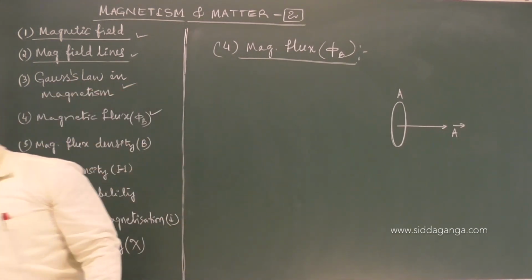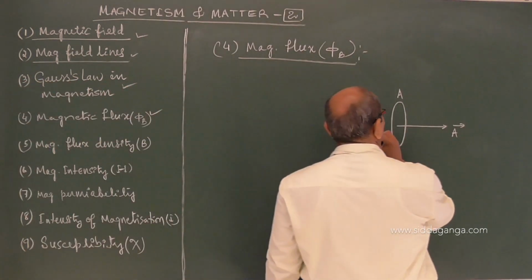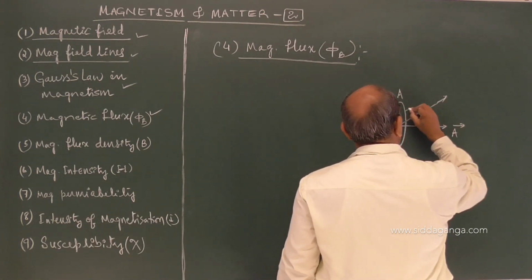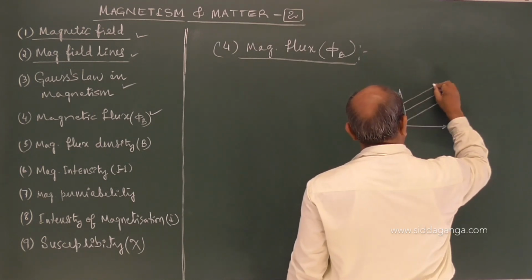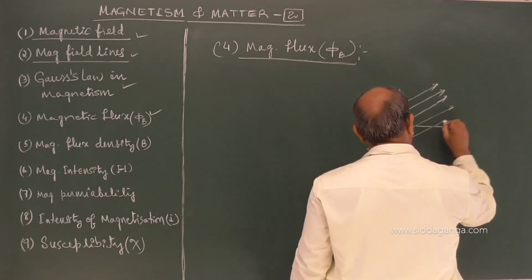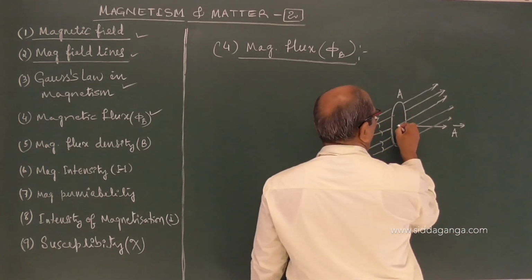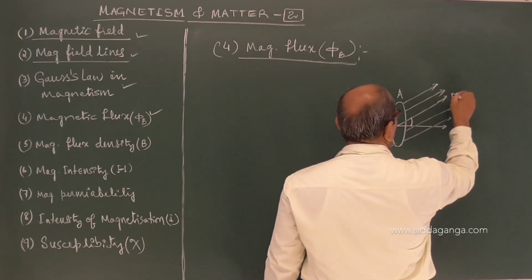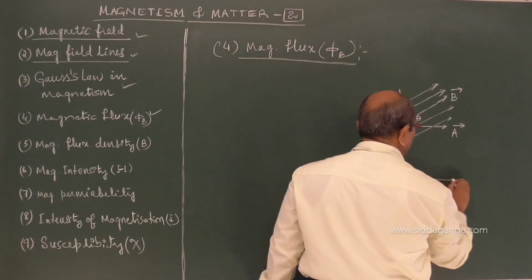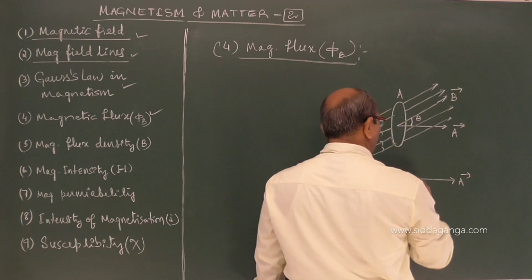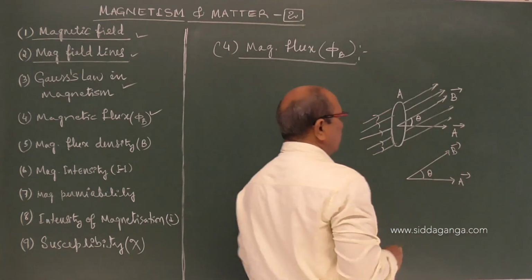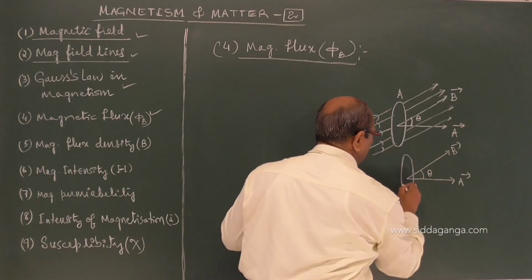For magnetic flux, let us think the magnetic field lines are making some angle with respect to the area vector. Consider a uniform magnetic field B making angle theta with the area vector A, and this is the surface area we have taken.